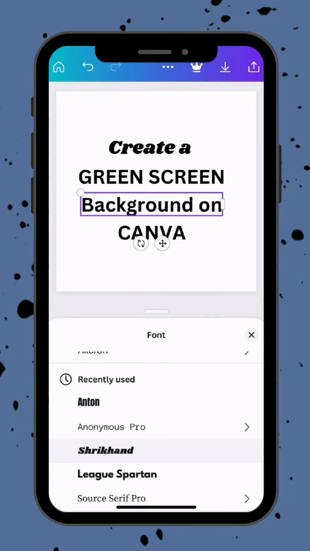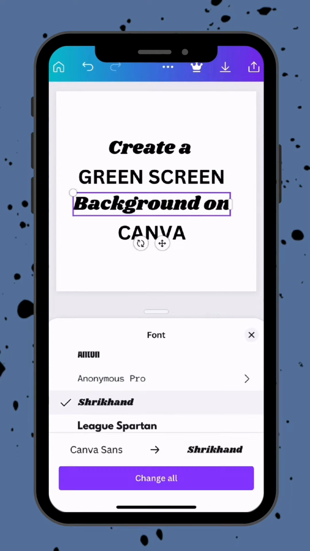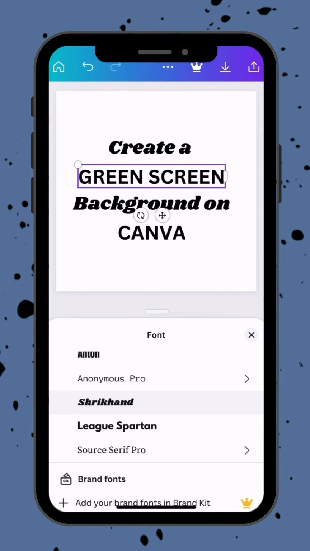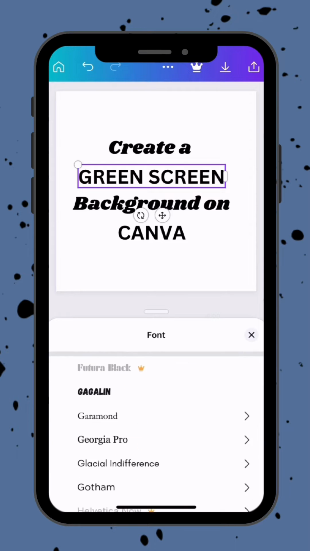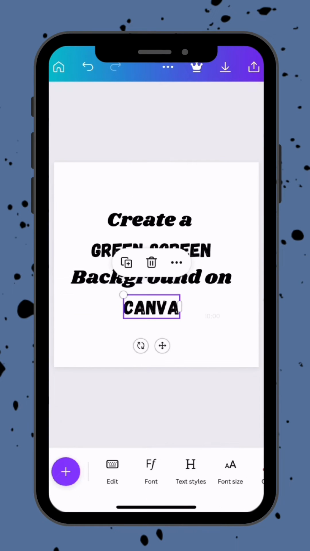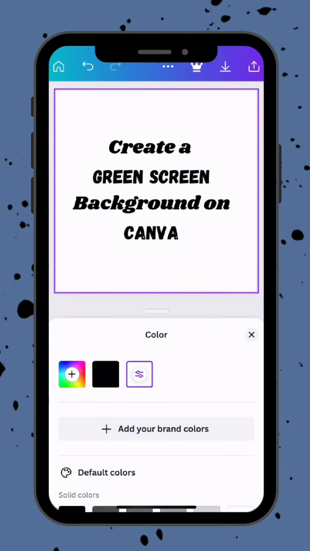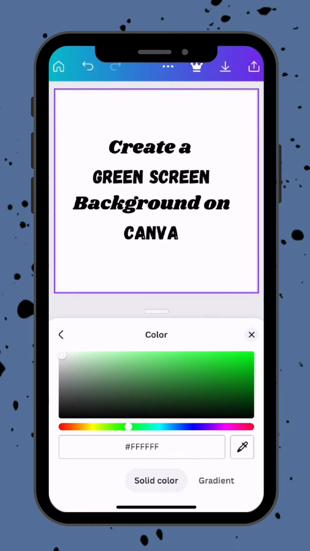background on Canva. And now I am just designing the text, aka changing up the font. Once you've decided on the font, you're then going to change the background. Now this is the most important part in creating the green screen effect. You're just going to go on the background, change the color to green.